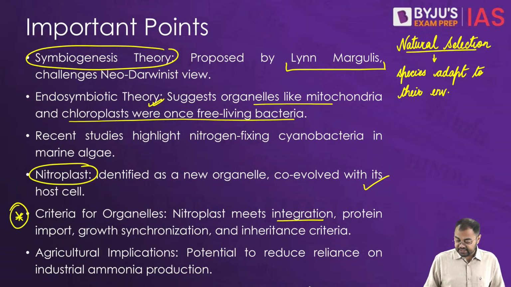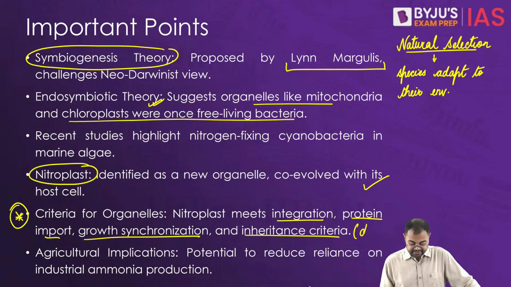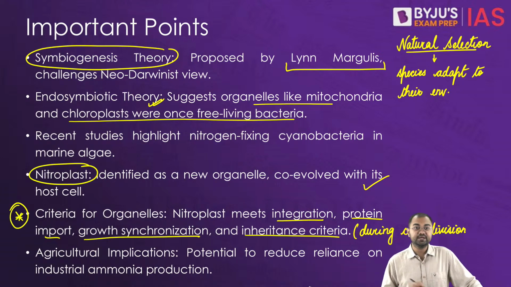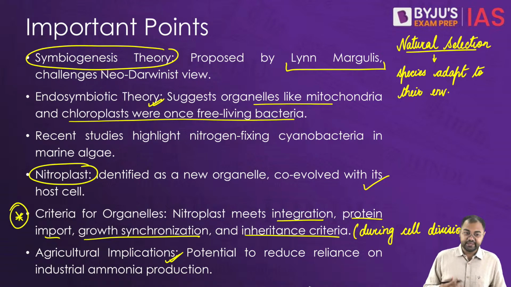Because the integration, protein import, growth synchronization, and inheritance during cell division criteria are all being met, and that's why it is being called an organelle. So maybe it will have agricultural implications for us.